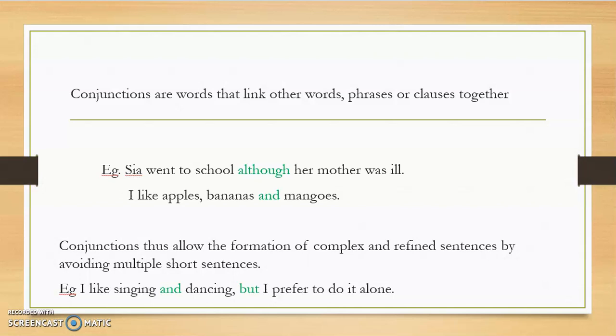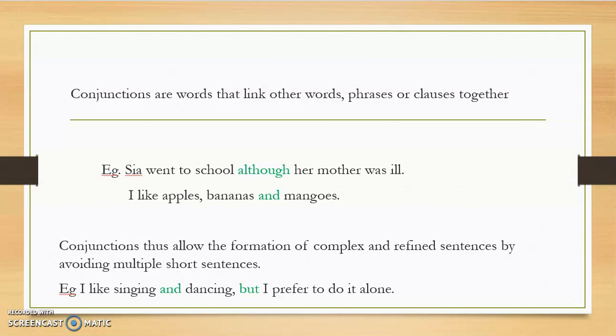So this is the function served by conjunctions. They help to combine, club together, or blend words, phrases, and clauses together. And it also permits the use of complex and refined sentences instead of going for multiple short sentences.